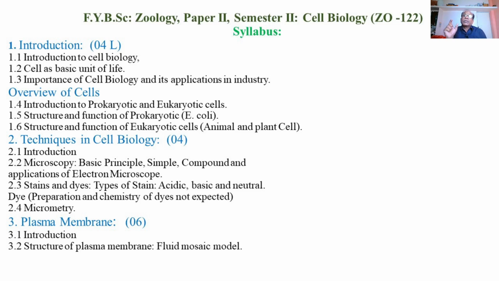With the help of the micrometry technique, we can measure the size of the cells or the diameter of the cells and other components of the cells.